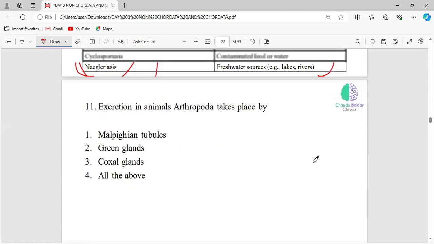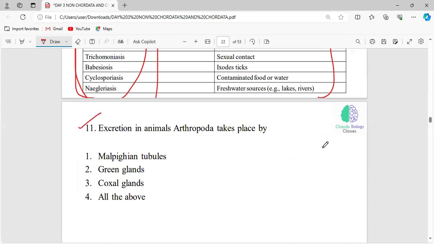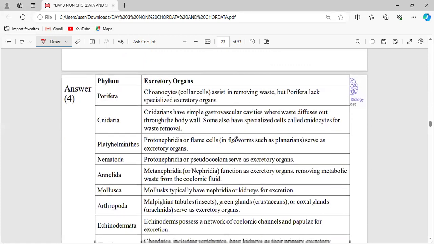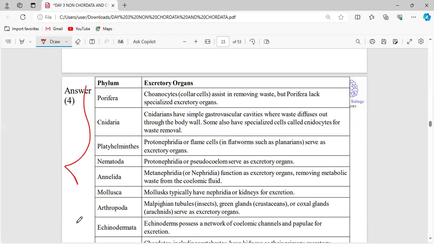Okay, now the next question will be: excretion in animals, arthropoda takes place by Malpighian tubules, green glands, coxal glands, all the above. All these are the excretory organs used by the arthropods. Okay, and we have different classes under the phylum Arthropoda. Each class follows a unique excretory organ, and these are all the excretory organs of all the other phyla.